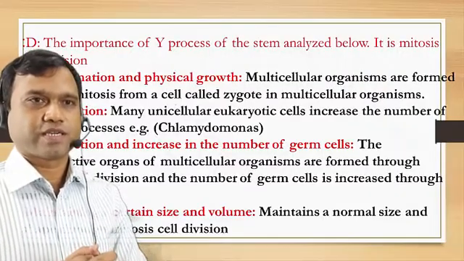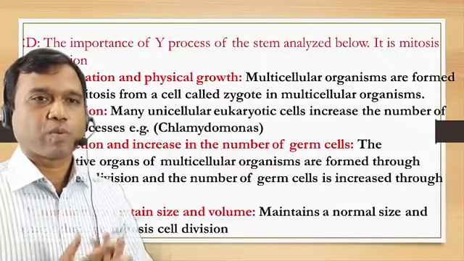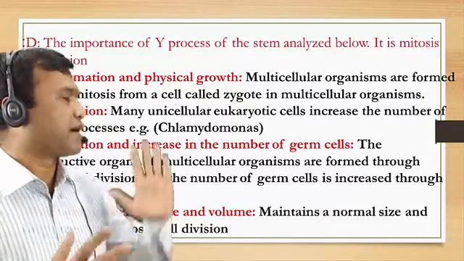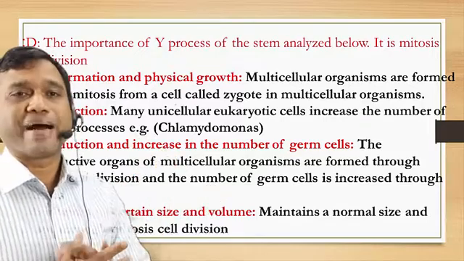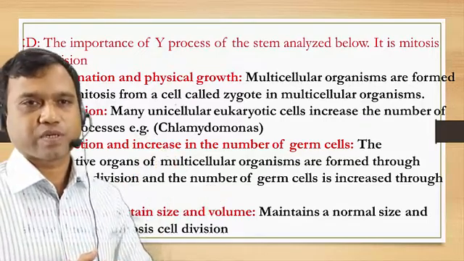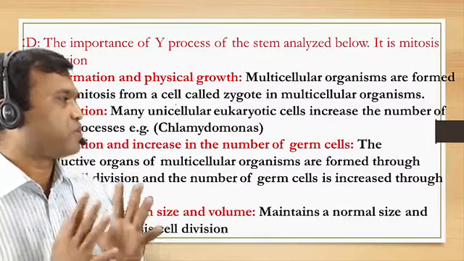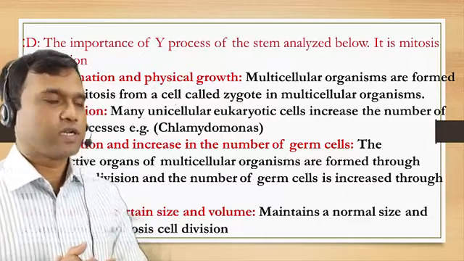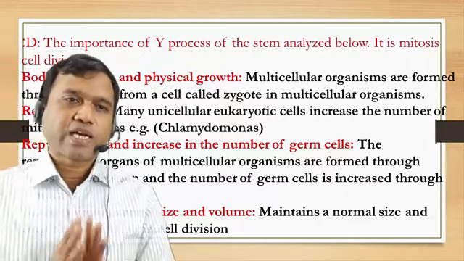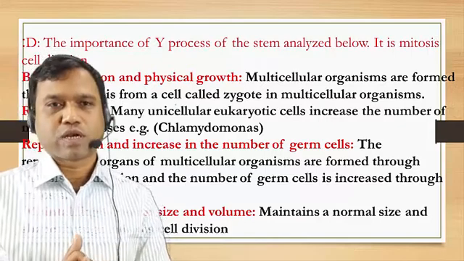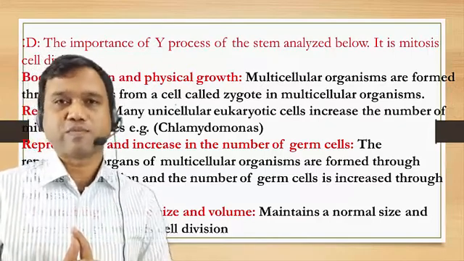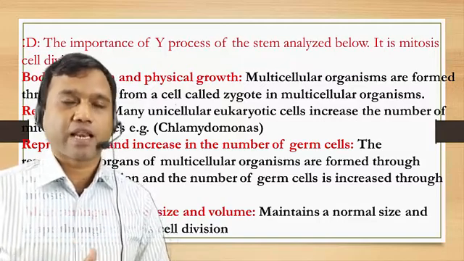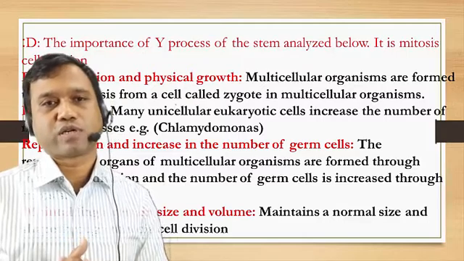Next question, the importance of the Y process of the stem is analyzed below. The Y process is mitosis cell division, so we have to write down the importance of mitosis cell division. First point, body formation and physical growth. Multicellular organisms are formed through mitosis from a cell called zygote.